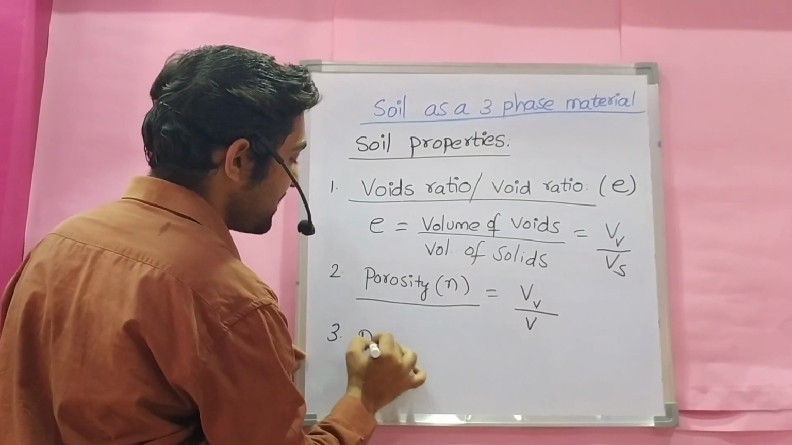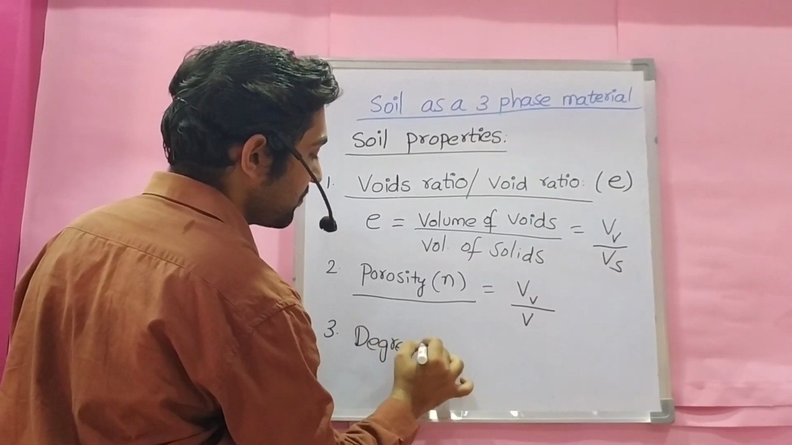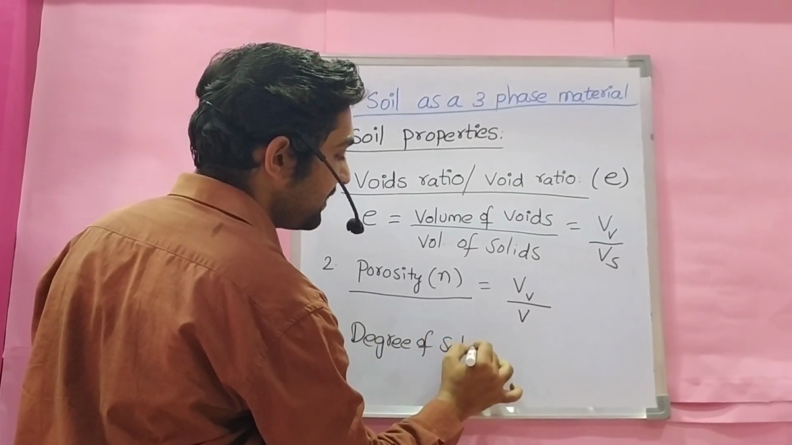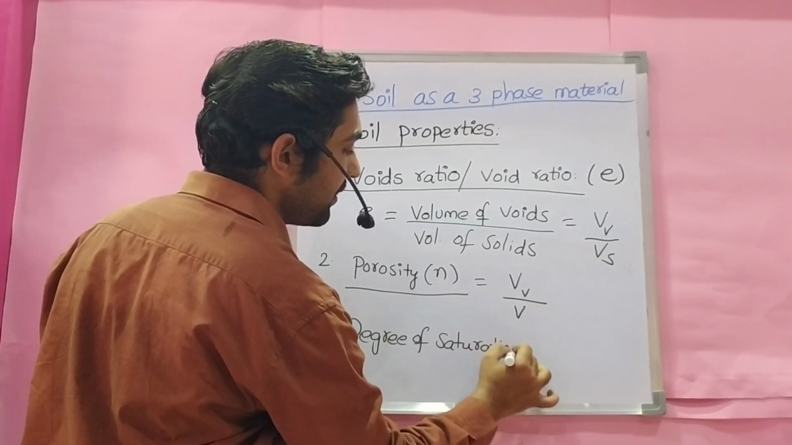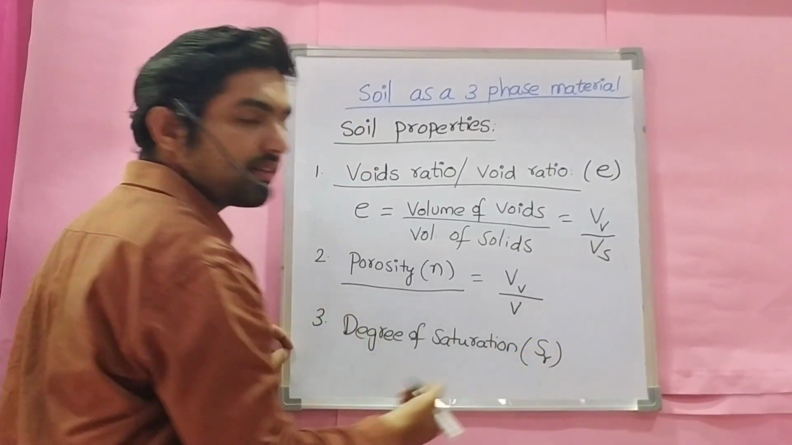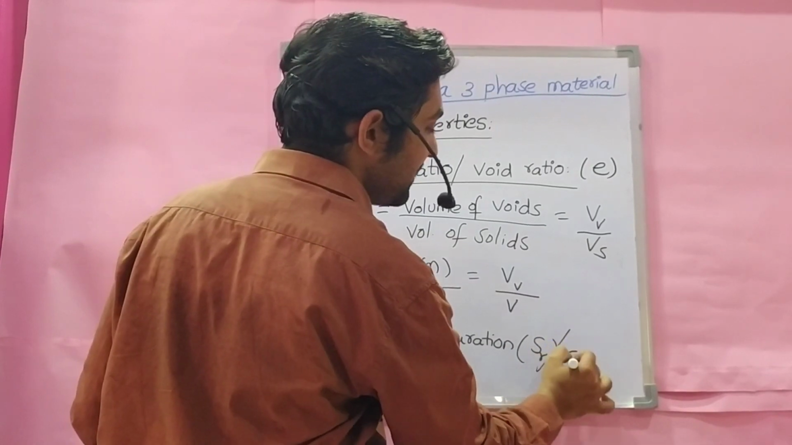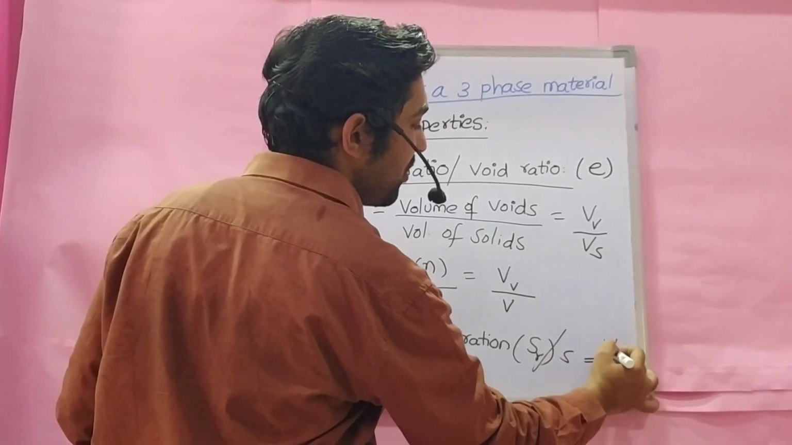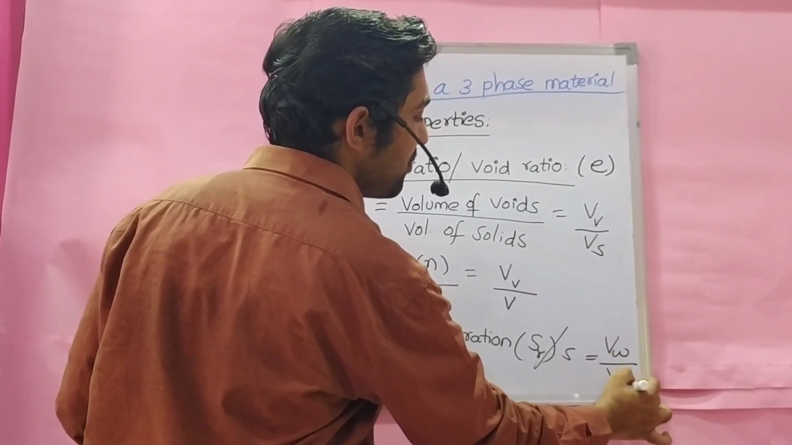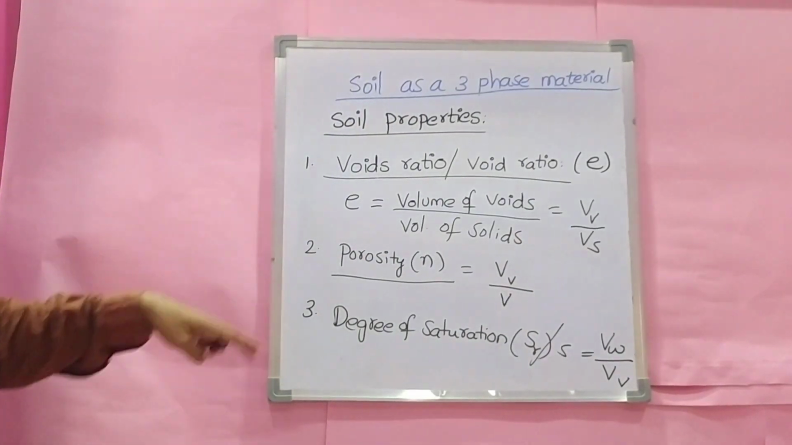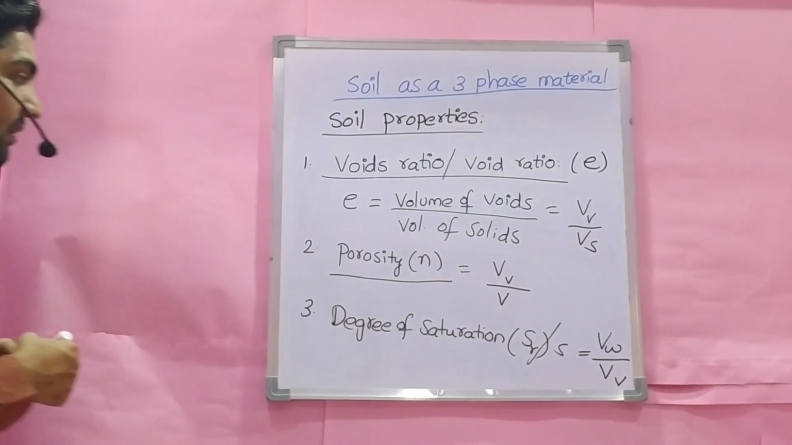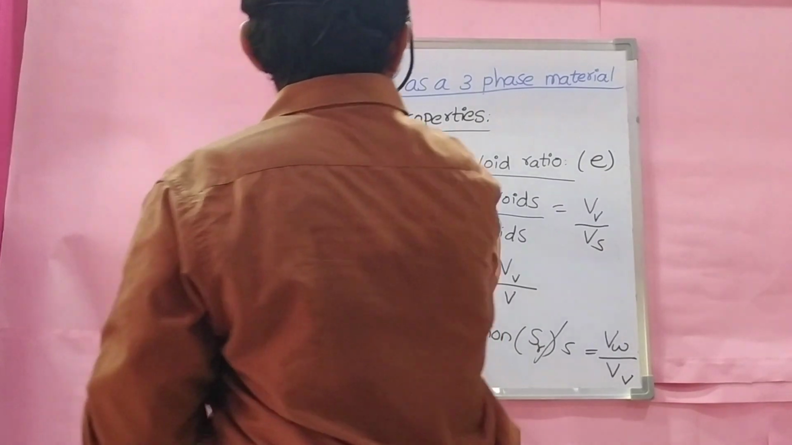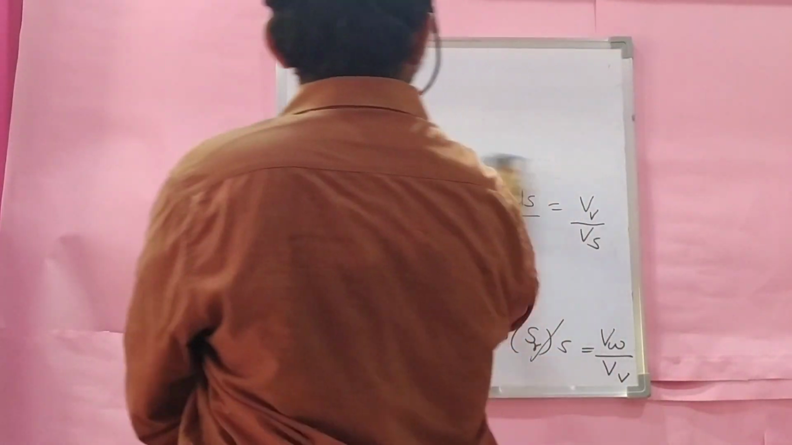The third one is degree of saturation, represented by the symbol SR or S. Both are used. It is the volume of water to volume of voids. This is a property of soil.